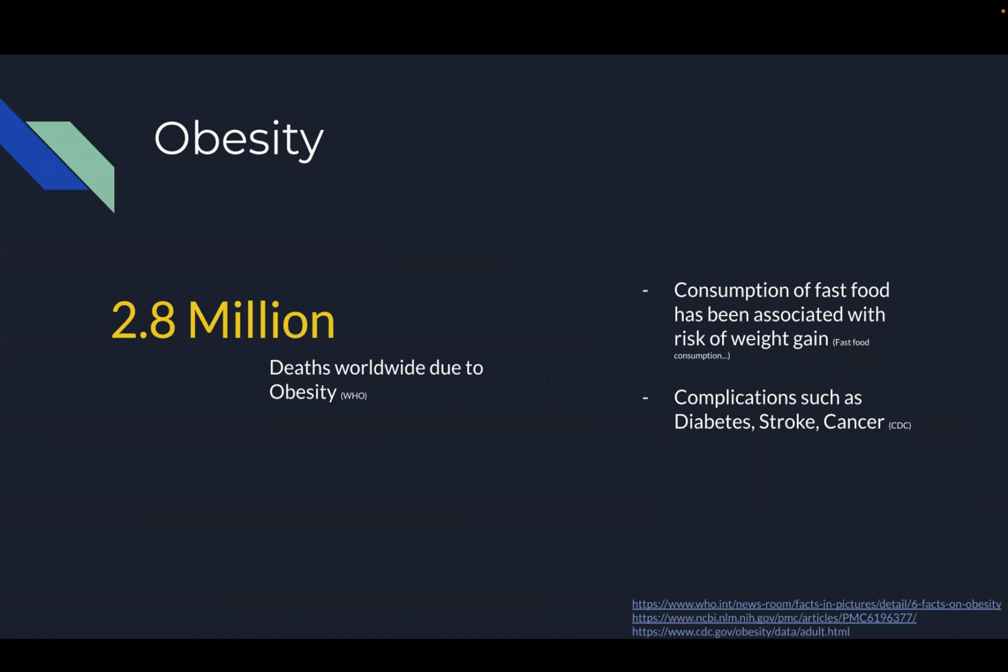There are 2.8 million deaths worldwide due to obesity, and this can be related to complications such as diabetes, stroke, and cancer. And there have been studies which show the consumption of fast foods such as pizza, fried foods, and hot dogs are associated with the risk of weight gain and obesity.